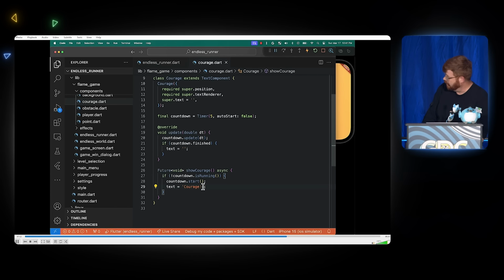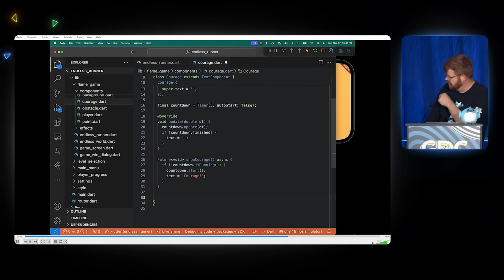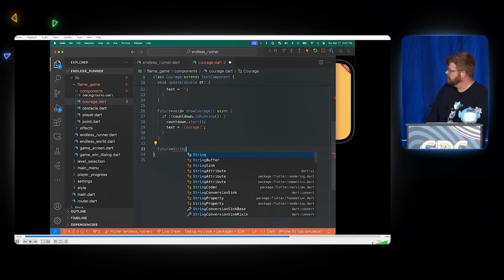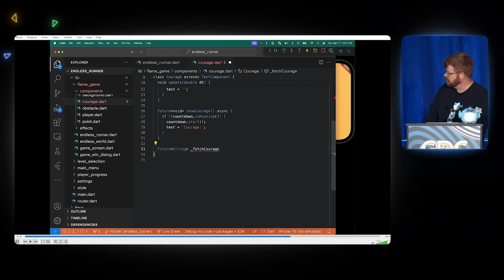Then I'm going to come down here, and I'm going to update this. So that's my hard-coded string. I'm going to make a method to generate a string instead, because that's more interesting. So I'll do fetch courage. And this is an async method that returns a future. It's an asynchronous method because it's going to make a network call. So I'm making fetch courage there. And then I'm just going to replace the hard-coded version there with that.